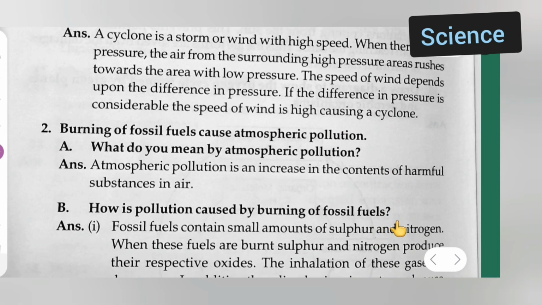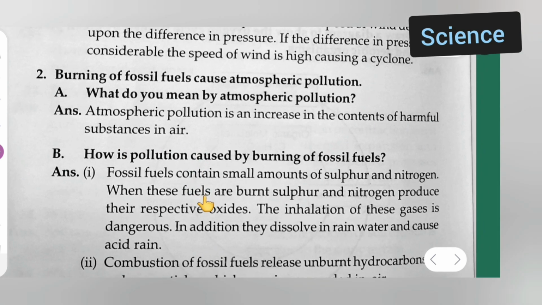Next, moving further: burning of fossil fuel causes atmospheric pollution. The first question is, what do you mean by atmospheric pollution? Answer: atmospheric pollution is an increase in the contents of harmful substances in air. Next question is, how is pollution caused by burning of fossil fuels?